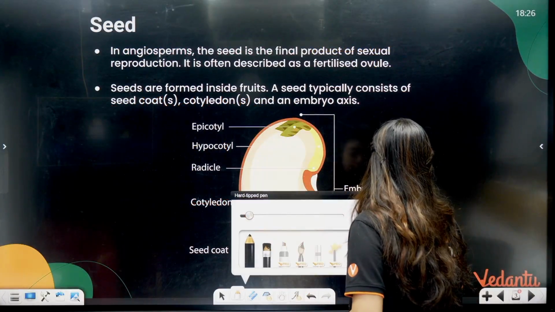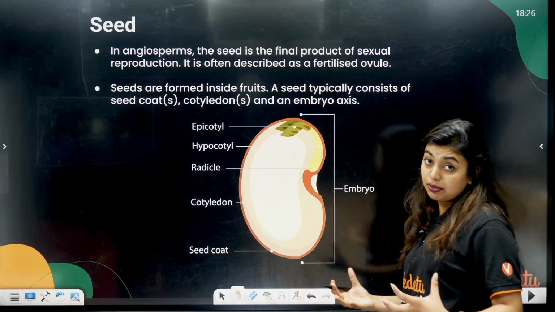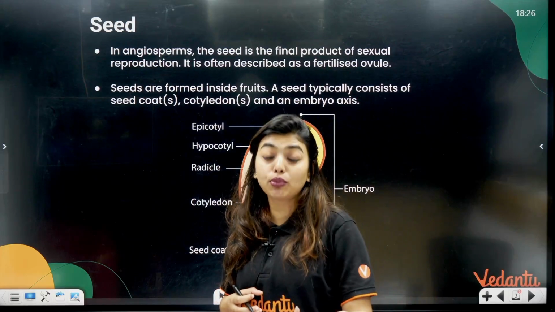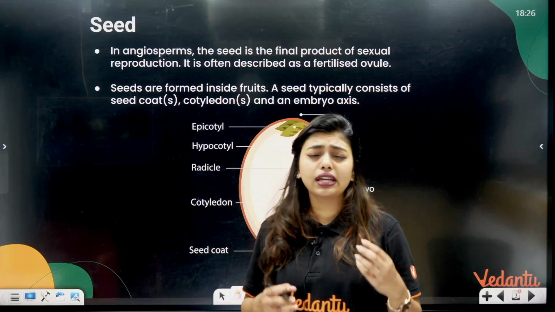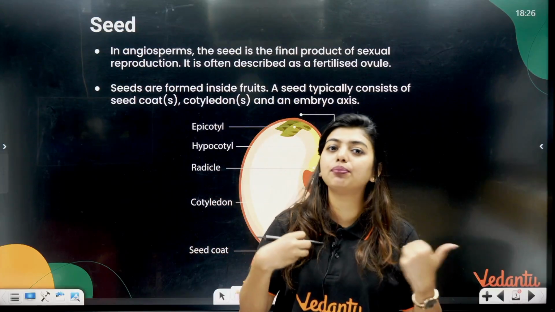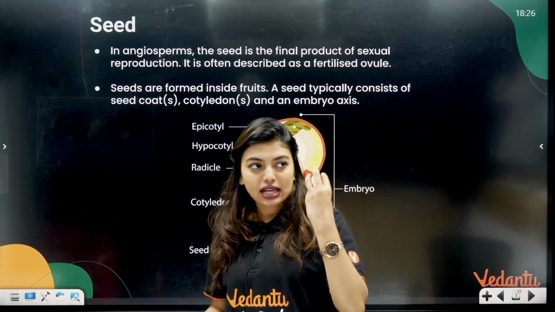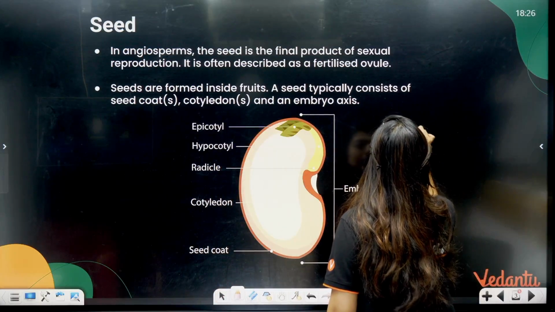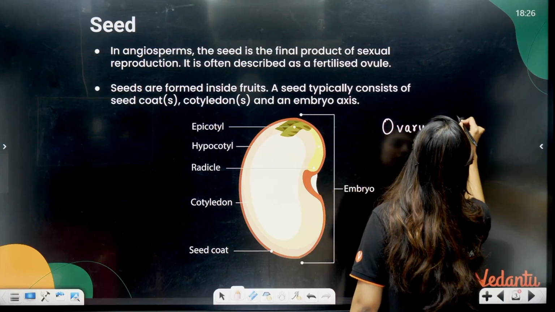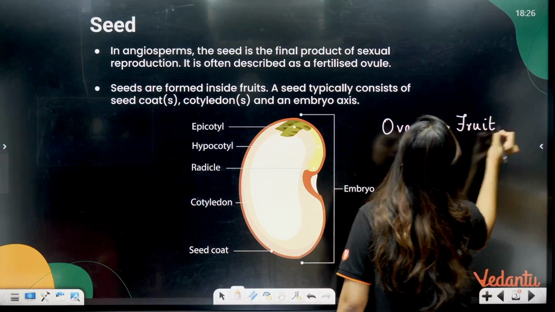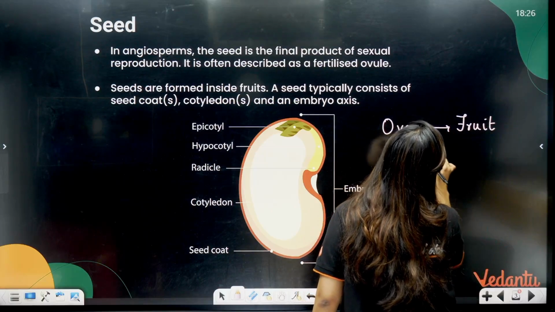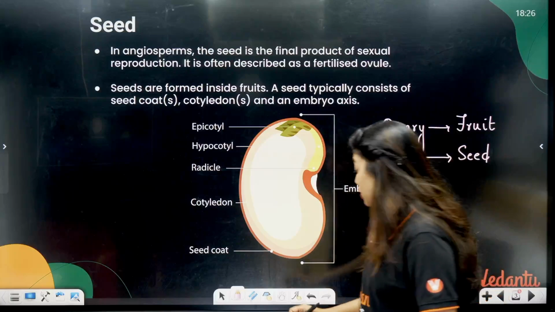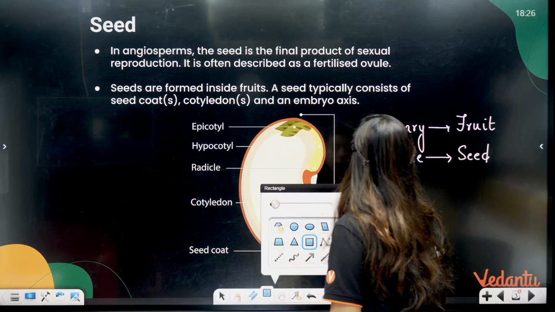So all of you know that the final product of your entire sexual reproduction has to be that the plant is not just used to expose or to show your emotions, even if you're sad, happy, crying, whatever it is. Flowers are not just for our greed. Angiosperms doing sexual reproduction is ultimately where the ovary will form the fruit and the ovule will form the seed. So this is the ultimate destination for sexual reproduction to happen. Students, some notes I have put, so we will go through this.